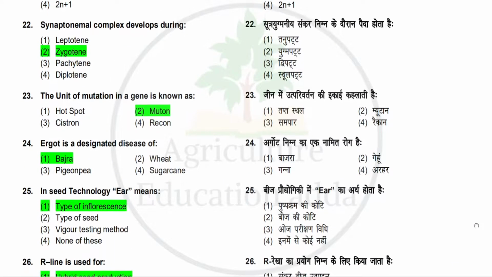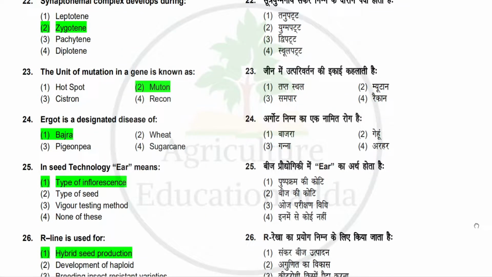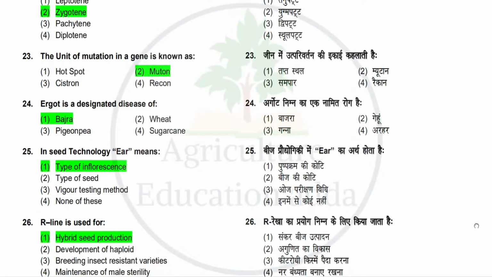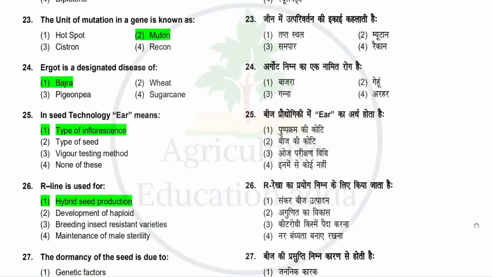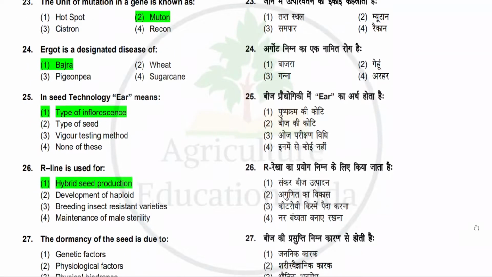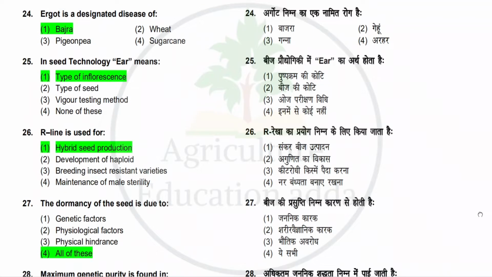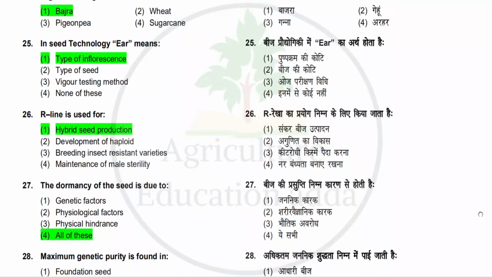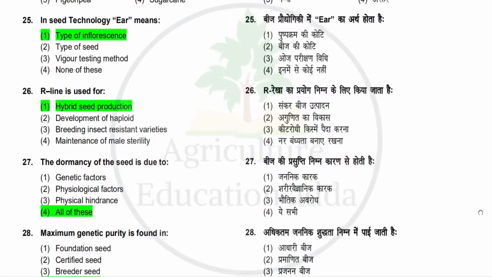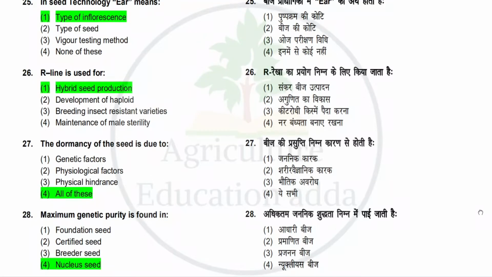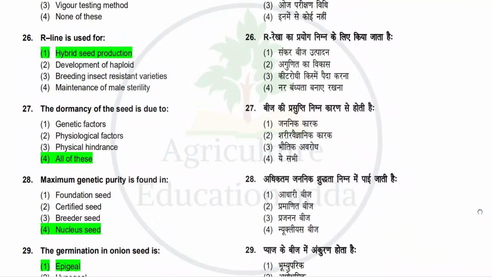Next question is ergot is a designated disease of. Options: bajra, wheat, pigeon pea, sugarcane. So the correct answer is bajra. Next question is in seed technology, ear means. Options: type of inflorescence, type of seed, vigor testing method, none of these. So the correct answer is type of inflorescence. Next question is R line is used for. Options: hybrid seed production, development of haploid, breeding insect resistant varieties, maintenance of male sterility. So the correct answer is hybrid seed production.